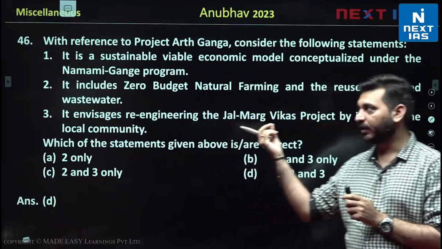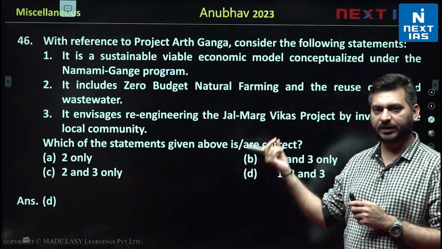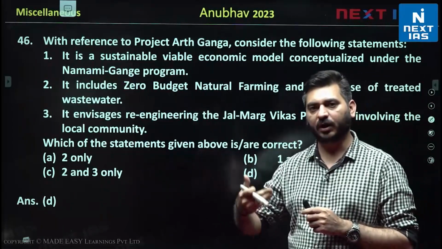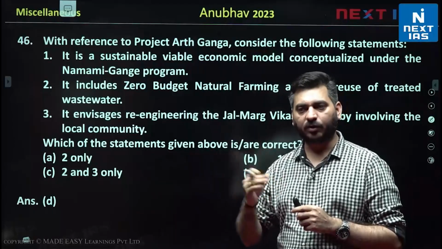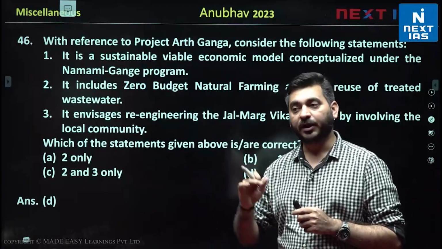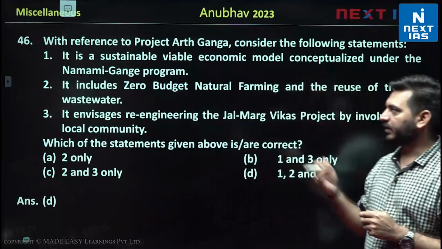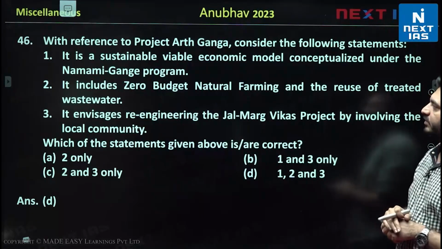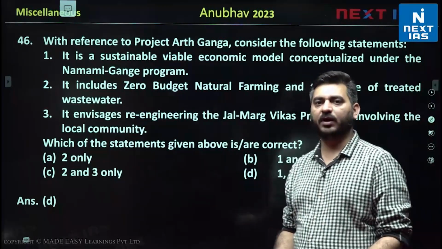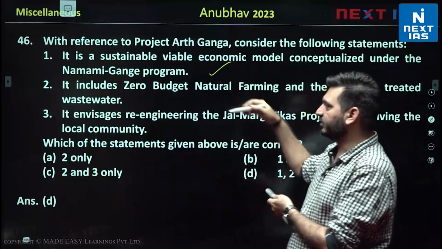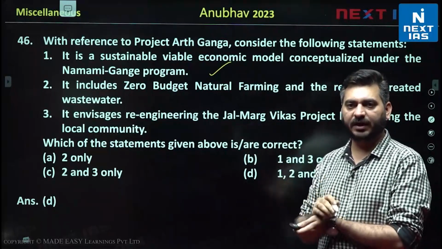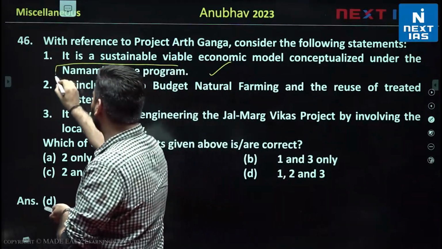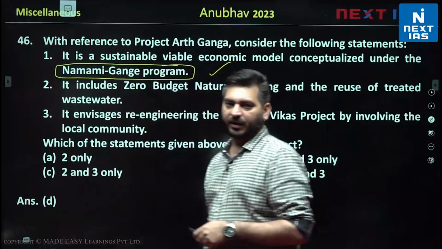Or Earth Ganga project. It has 6 components which I will just show you कि इसके अंदर 6 components क्या हैं, जहाँ से बेसिकली जो वहाँ के लोकल लोग हैं they will earn that livelihood or extra money, they will get economic benefits to keep Ganga clean, right? So the first statement is it is a sustainable viable economic model conceptualized under the Namami Gange program. So जो अभी मैंने बोला exactly वही लिखा हुआ है, so this is correct, generic statement है, and whenever such generic statements are there they are correct, but इसमें एक factual चीज़ है कि आपको ये बस पता होना चाहिए कि Earth Ganga is under Namami Gange program, right?